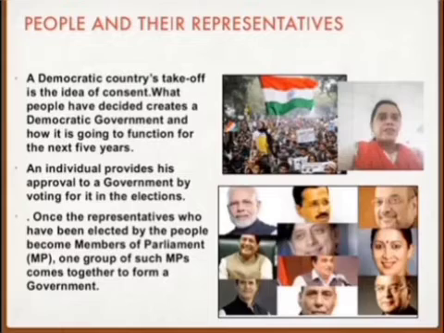An individual provides his approval to a government by voting. So how are the people providing their approval? They are providing their approval by voting in the election. It means when people elect their representative by voting, they give consent to work on their behalf or take decisions on their behalf. So once the representatives who have been elected by the people become MPs, members of parliament, one group of such MPs comes together to form a government.